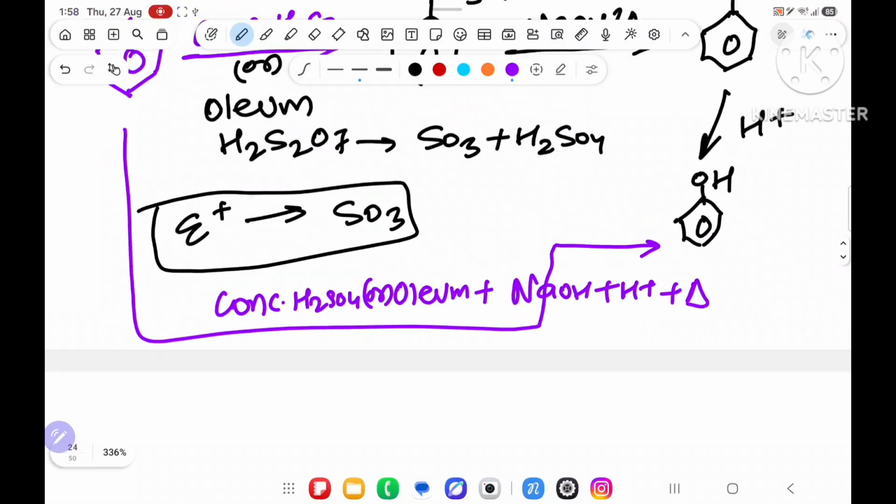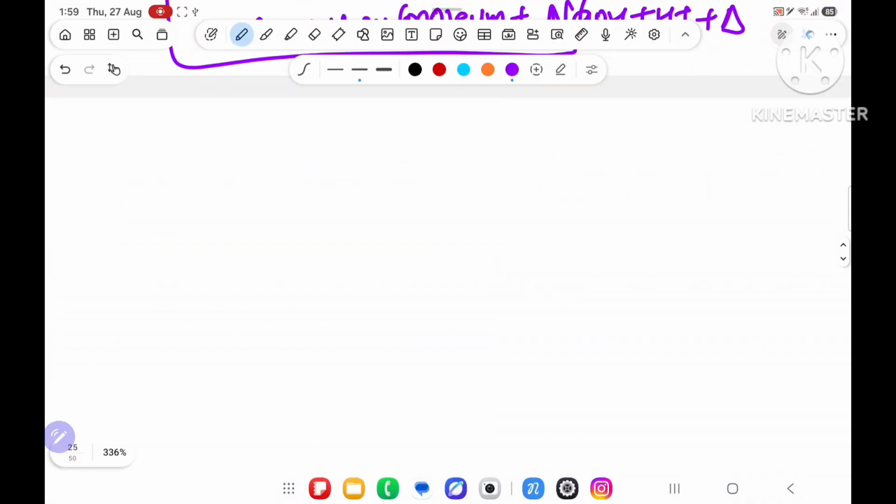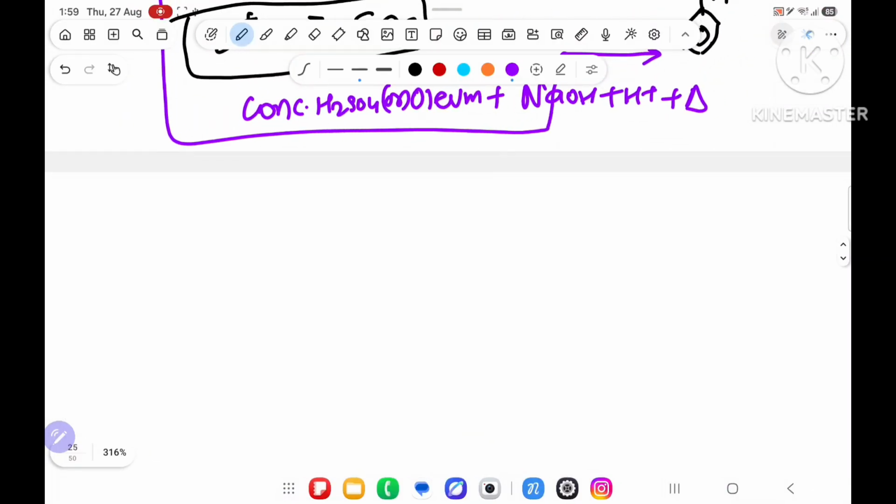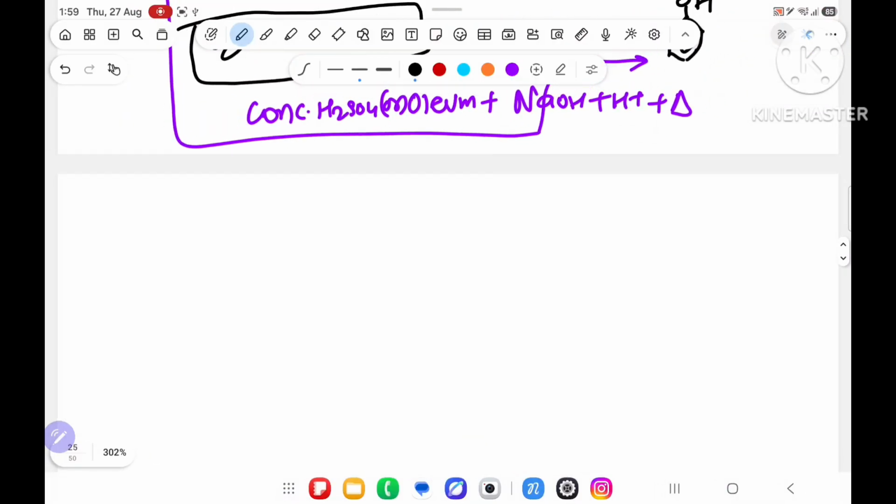Third method of preparation. You understood? I hope so. Yes sir, understood. But one suggestion I am always giving: hydrocarbon, electrophilic aromatic substitution and Grignard reagent. Everyone should see these three lectures, because they will give you the basic concept and basic knowledge of organic chemistry.